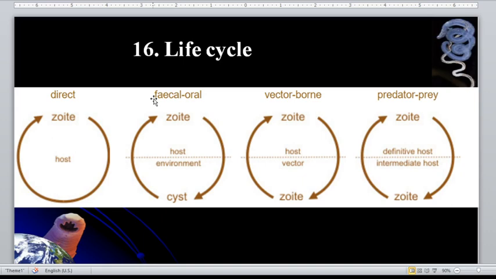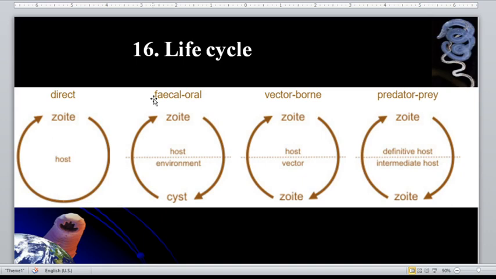Like for example, for Entamoeba histolytica, again we have 2 stages, and what are those 2 stages? The trophozoite and the cyst form. And what is the infective stage for Entamoeba histolytica? The cyst form. So if you ingest the cyst form, you would be infected. But if you ingest the trophozoite, you will not be infected because the trophozoite is not resistant to the acidic pH of the stomach. So that is for fecal oral route transmission.